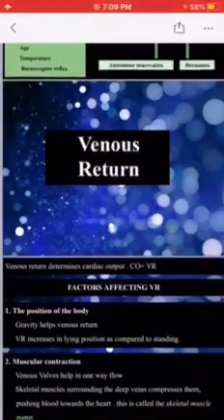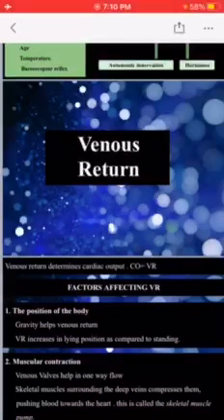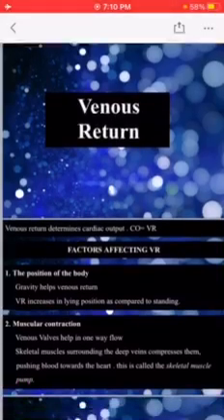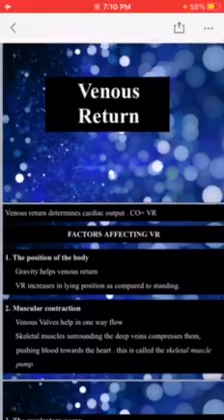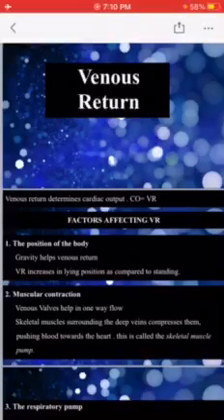Venous return. Venous return is basically equal to the cardiac output. All the blood that is returned to the heart is being pumped by the heart in 1 minute. So venous return determines the cardiac output. Cardiac output is equal to the venous return, and it is the major determinant of the cardiac output. The factors affecting venous return: the first factor is position of the body.